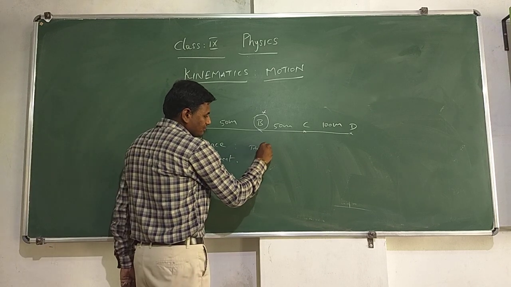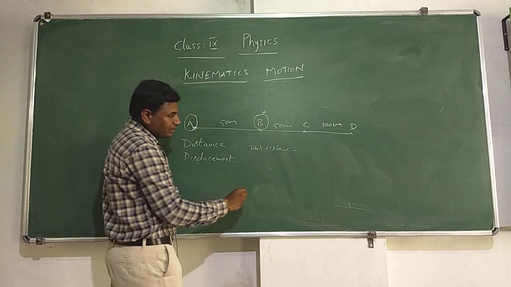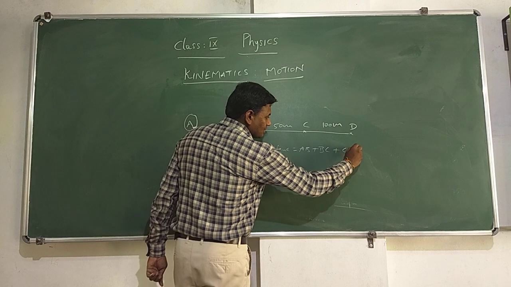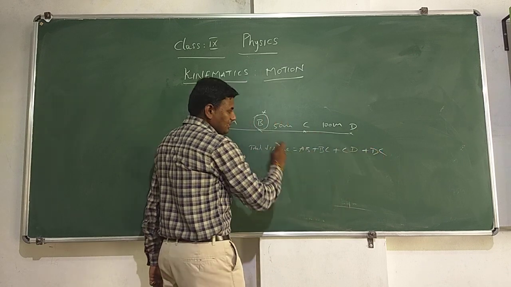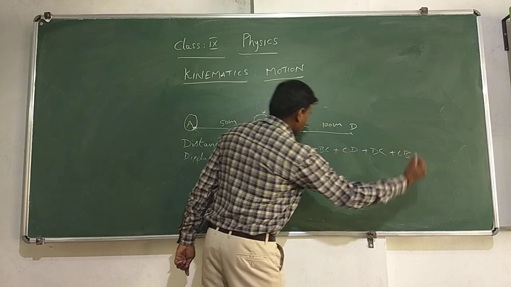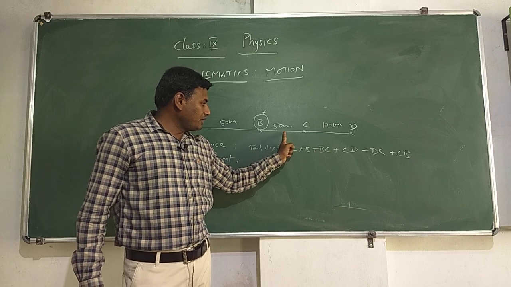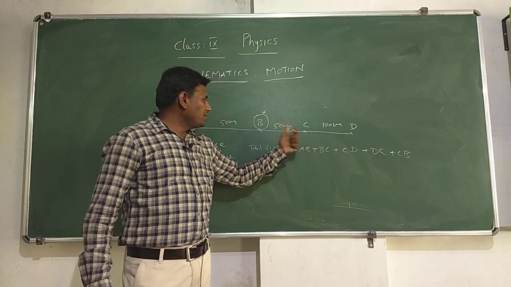Total distance is equal to the length between A and B, that is AB plus BC plus CD plus again D to C, DC plus CB. Now, AB 50, BC 50, CD 100, DC again 100 and CB 50.